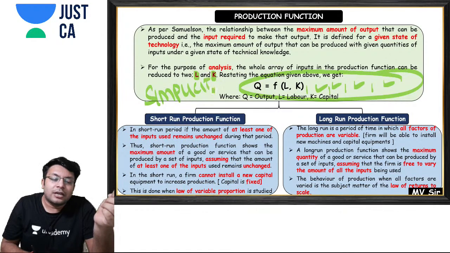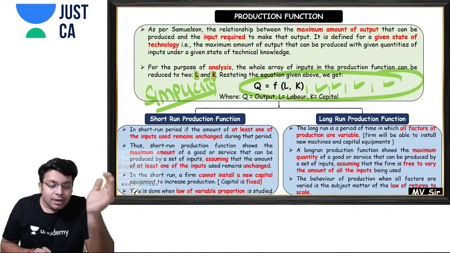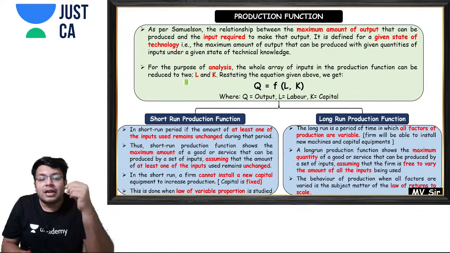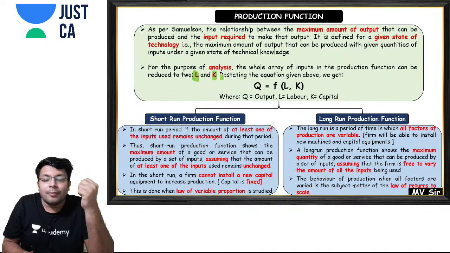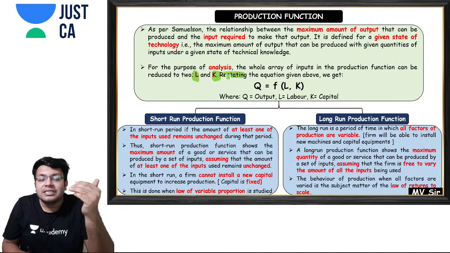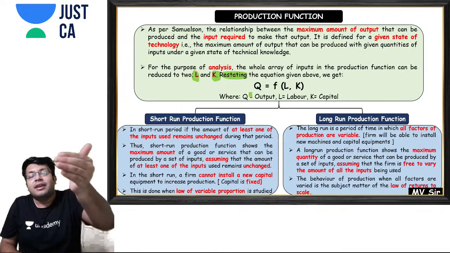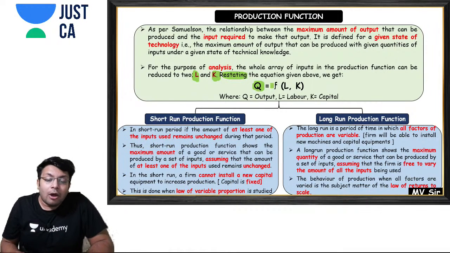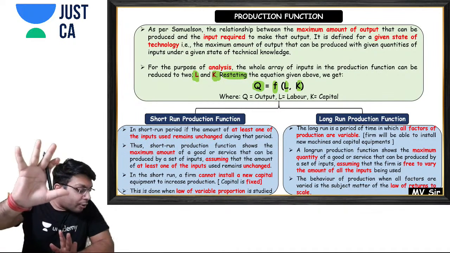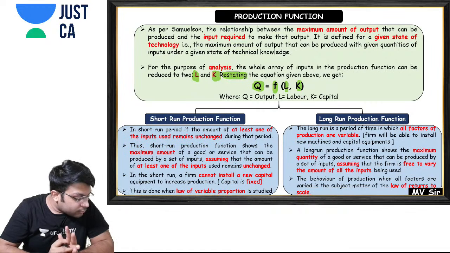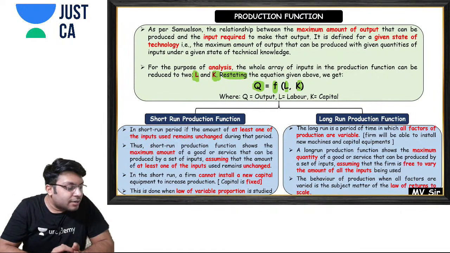we assume that we are using only two inputs, that is labor and capital, and that is why if we restate the above production function, then we get the production function as: your output is a function of the labor and the capital which you are using. Are you getting the point till here? Please tell me yes or no. Are you able to get this point? Please tell me yes or no.